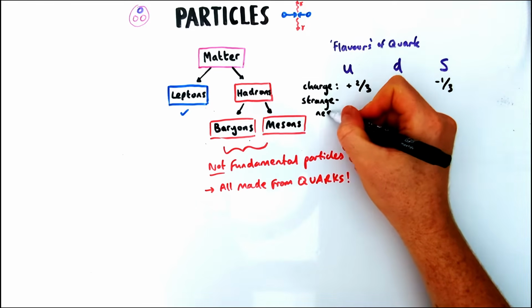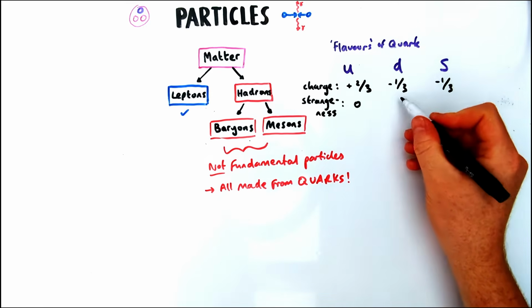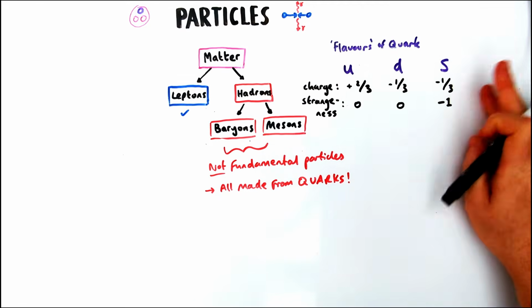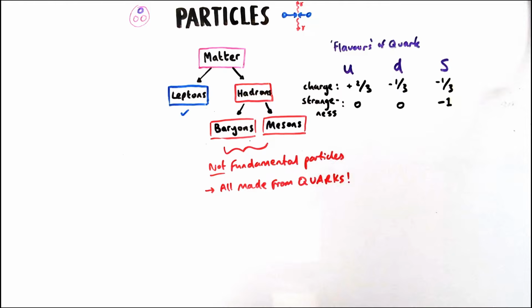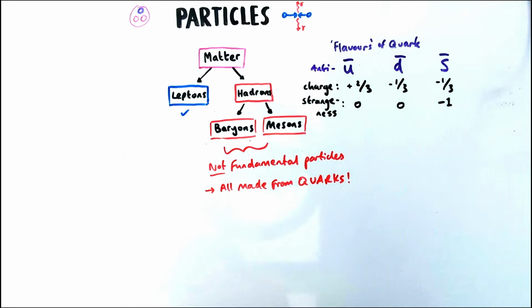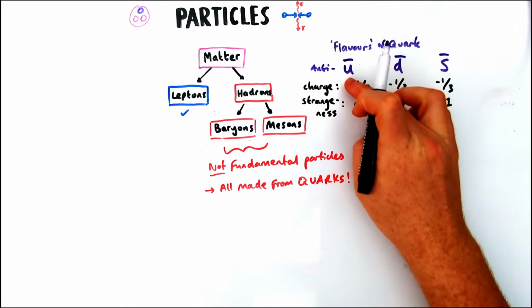So up and down quarks have no strangeness, we don't need to worry about it, but strange quarks have a strangeness, and it's even stranger than that. They don't just have a positive strangeness, a strange quark has a negative strangeness of -1. These quarks also have antiparticles, so we signify that by drawing a little line above the top of the symbol. So U, D and S now have a line above them to signify they are antiparticles.